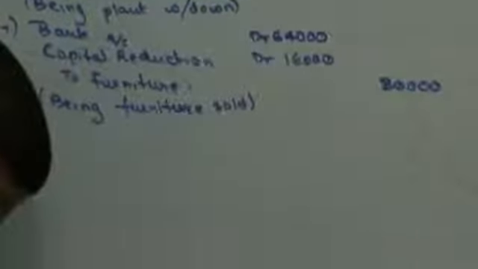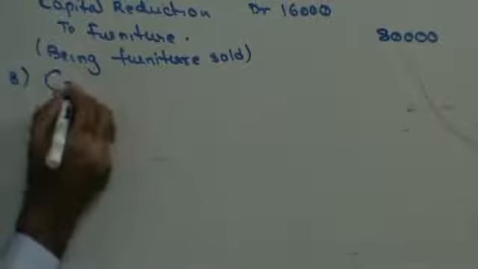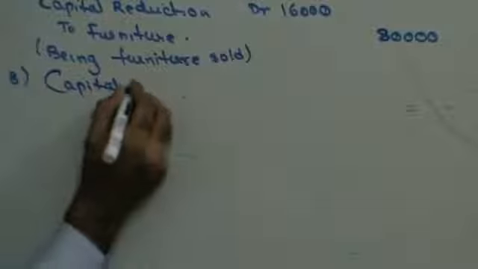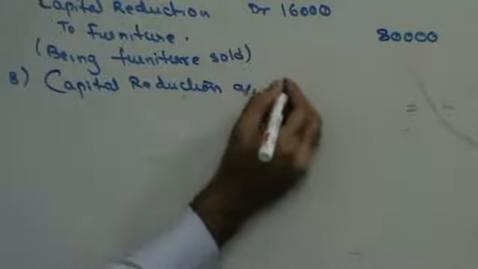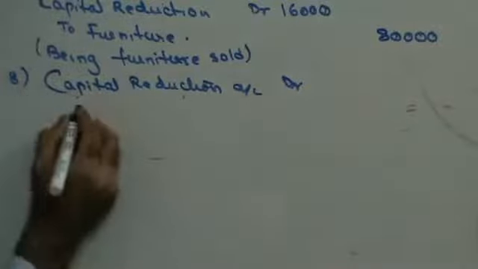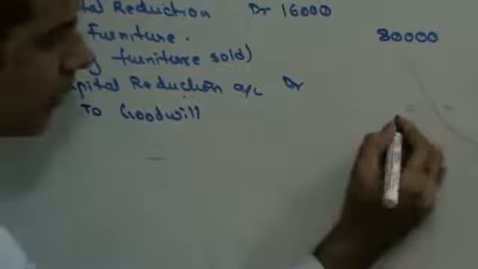Goodwill, preliminary expenses, debit balance of profit and loss account, debtors of 17,200, obsolete stock of 20,000 to be written off. All of these are assets. Assets written off means capital reduction on the debit side. So this will be capital reduction account debit to goodwill, 1,10,000.